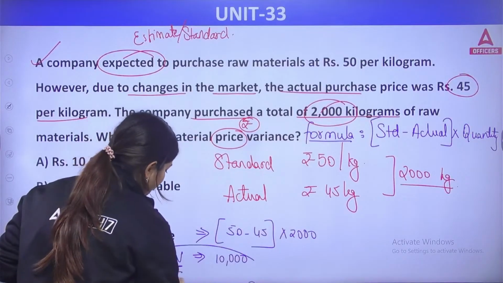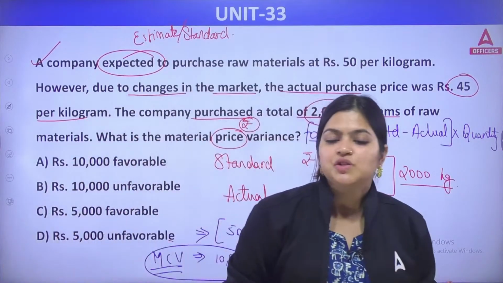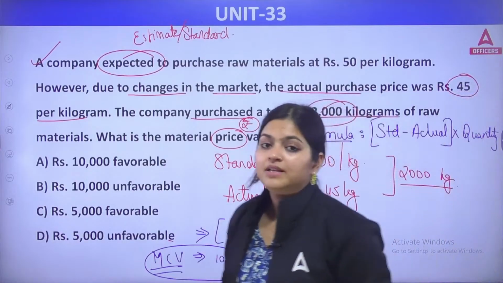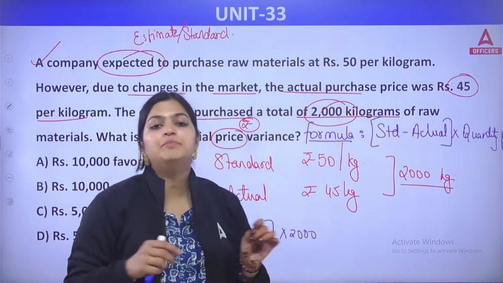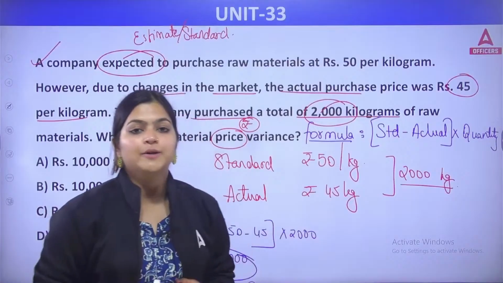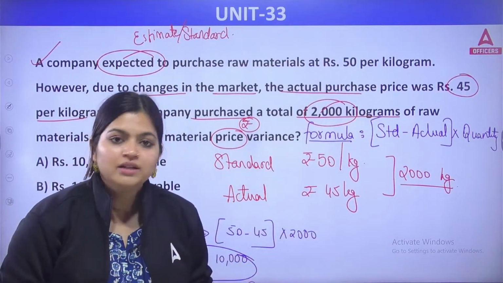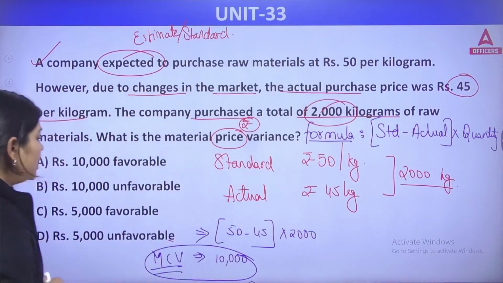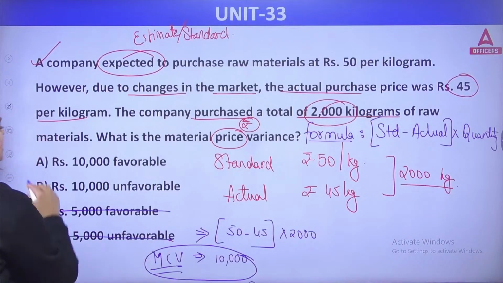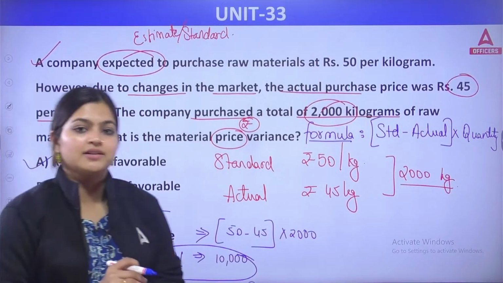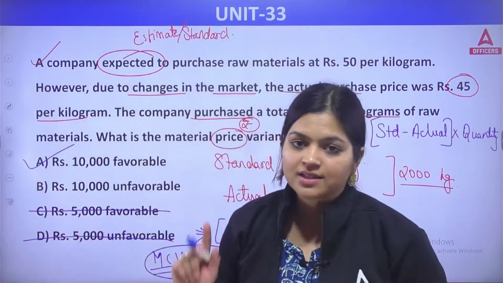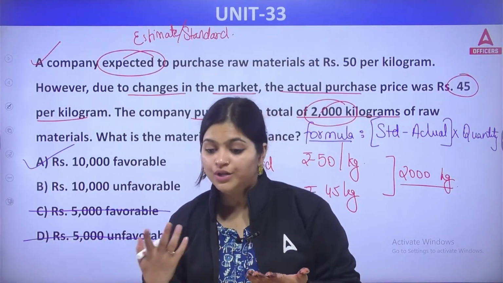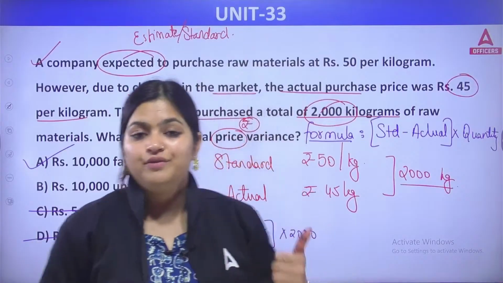But at this point, tell me, are you paying extra for purchasing the same 2000 quantity or are you paying less? You thought that you needed to pay 50 per kg for 2000 quantity, but while purchasing, in actual you are paying only 45 per kg. Means you are gaining at this point. And if you are gaining, that is favorable for you. So the correct answer is answer A. This type of questions they are going to ask in your exam. And if you are not aware of the concepts, you are not able to solve it. So make sure you are revising your concepts.